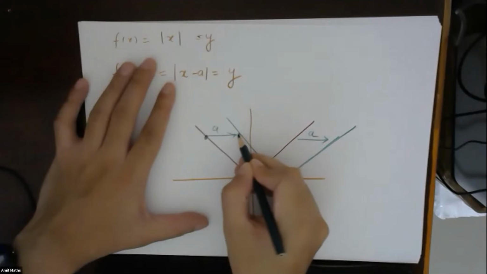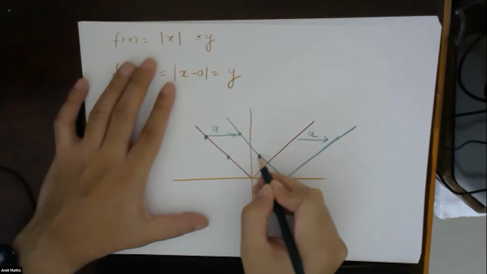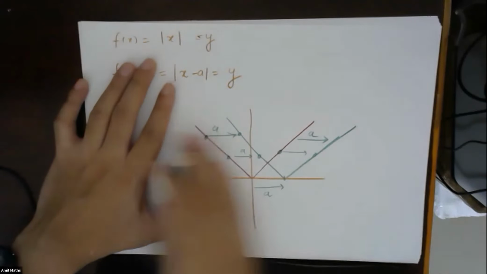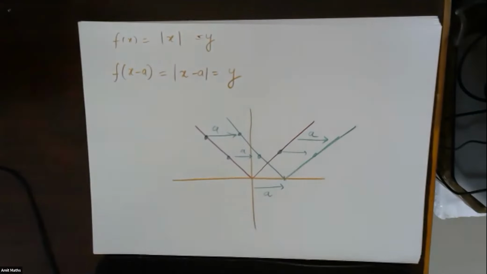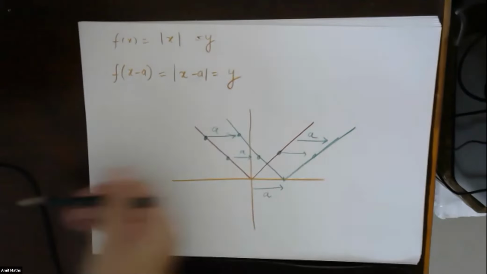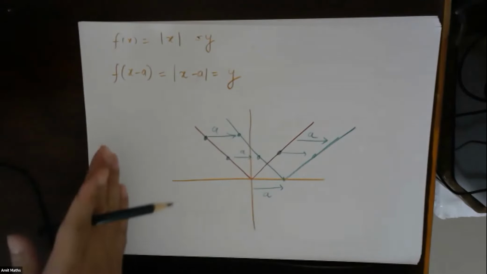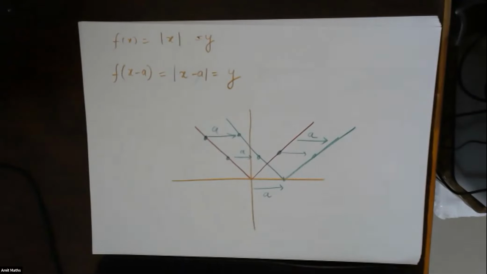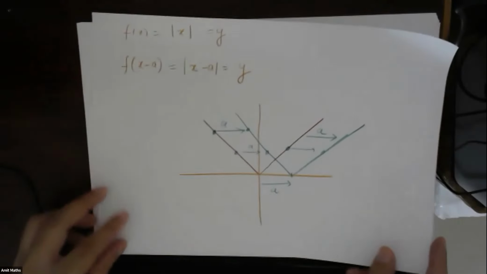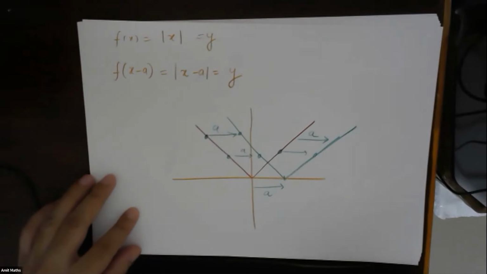This point has been shifted to this point. Every point is shifting by how many units? A. So this is known as horizontal shift. Remember, if I'm adding something, it is shifting towards left. If I'm subtracting something, it is shifting towards right. This is to counter the change in the original function. Understood? Let's take one more example, and I want you to draw the graph of this one. One of you is asking whether vertical shift is happening in this case or not.